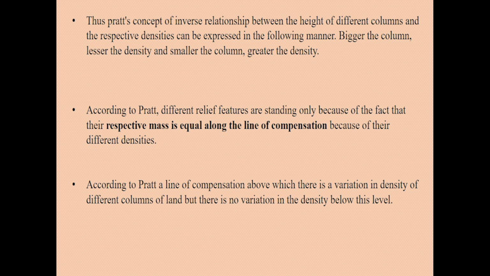So, according to Pratt, there is a line of compensation above which there is a variation in density of different columns of land, but there is no variation in the density below this level. So, that was the Pratt concept. Now we are going to learn the Airy concept, and how it differs from the Pratt concept.